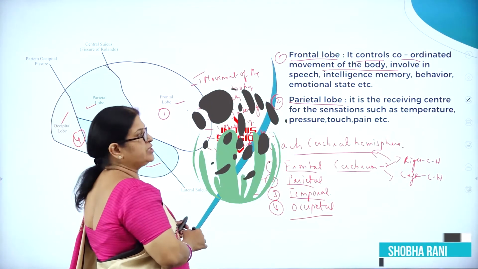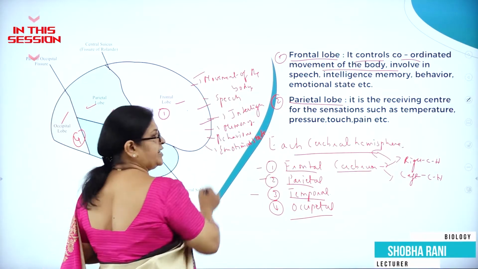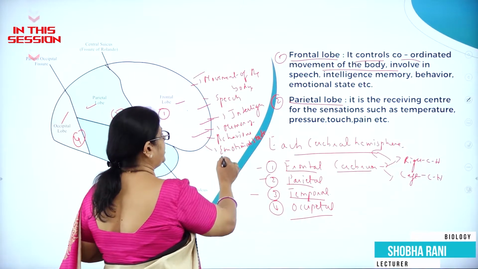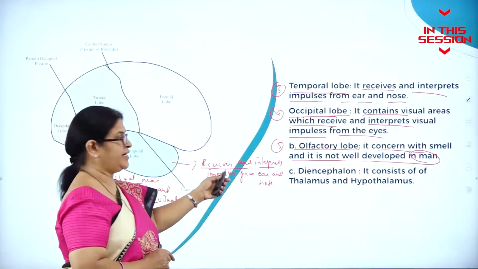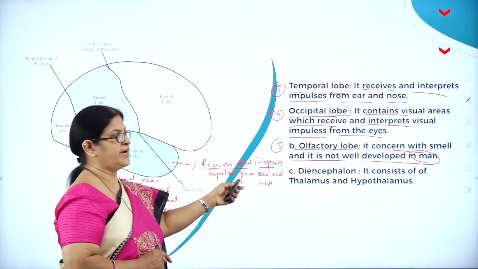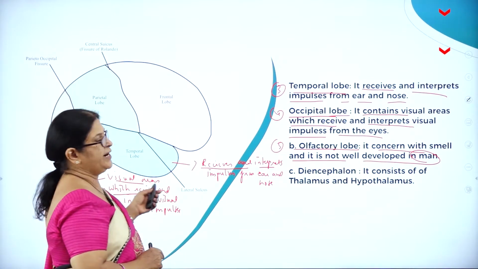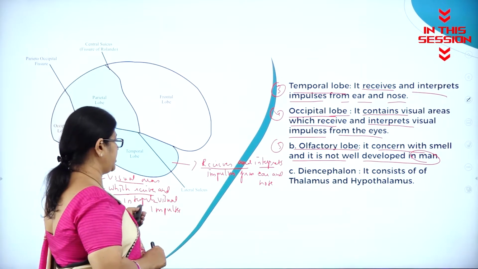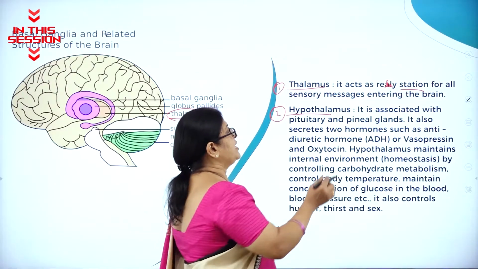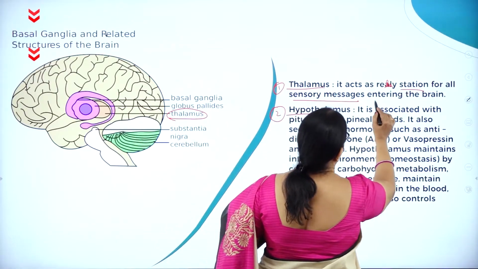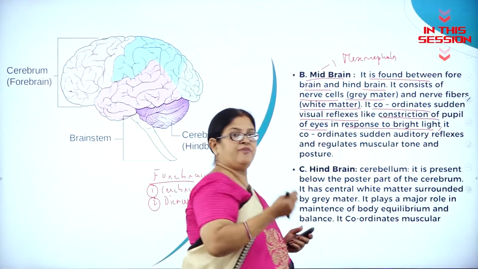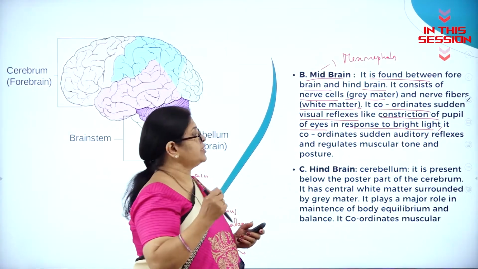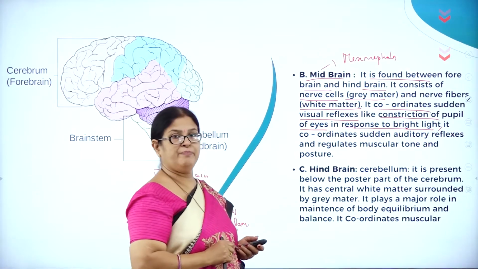Involved in speech, then involved in intelligence, in memory, behavior, and emotional state. The temporal lobe receives and interprets impulses from the ear and nose. The occipital lobe contains the visual area, which receives and interprets visual impulses. So the thalamus acts as a relay station for all sensory messages entering the brain, right? In case of bright light, we close our eye, pupil. So that is also coordinated by the midbrain.